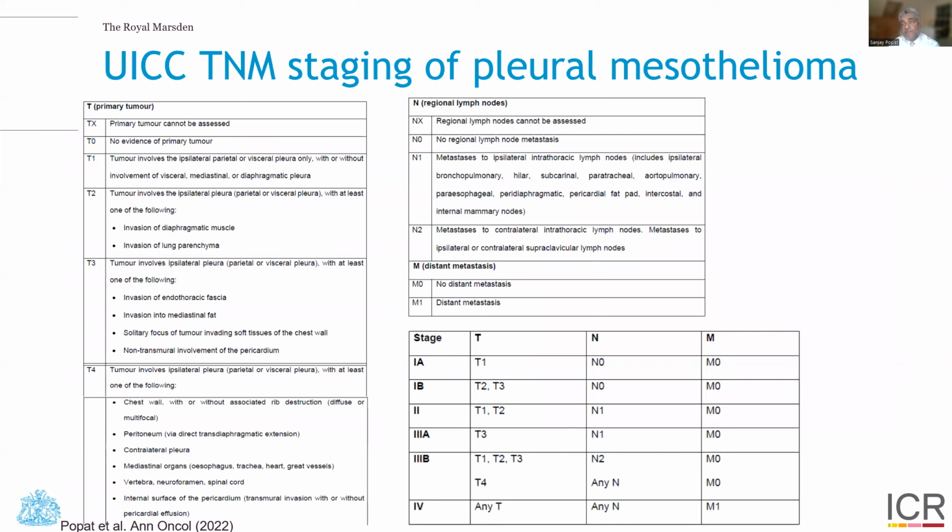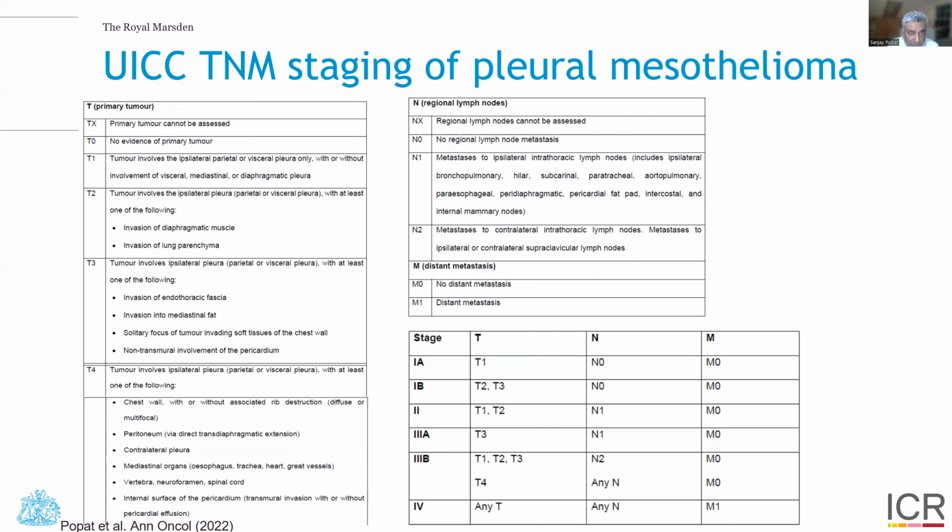Now, how do we stage mesothelioma? We use the UICC TNM staging, and here we have 4 levels of primary tumor infiltration, T1, 2, 3, or 4. The greater the number, the more the invasion of the pleura, the chest wall, the larger structures, including the vertebra, neuroforamen, spinal cord for T4, and the local regional lymph nodes being involved as N1, with N2 representing metastases to contralateral intrathoracic lymph nodes.